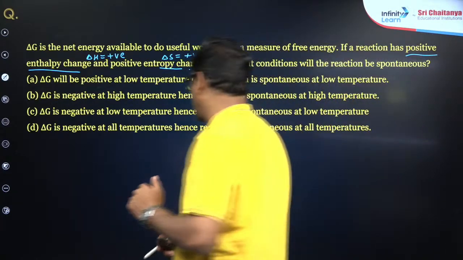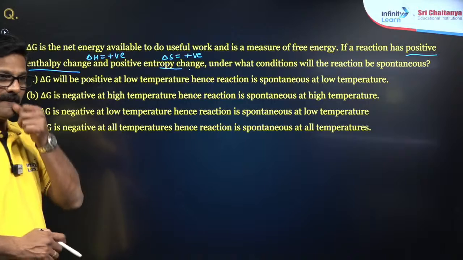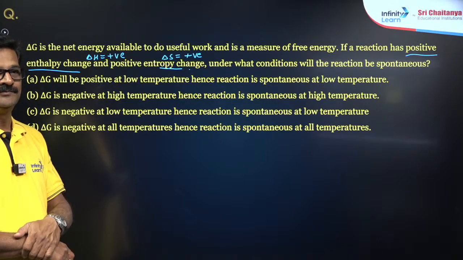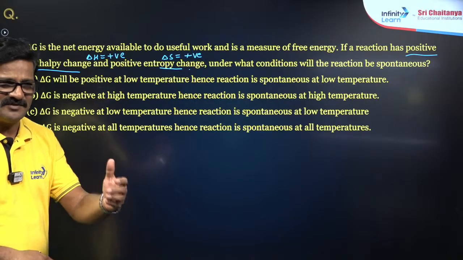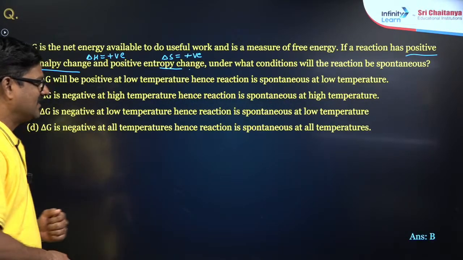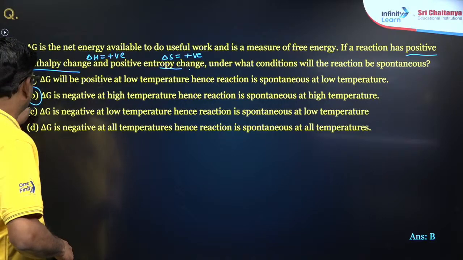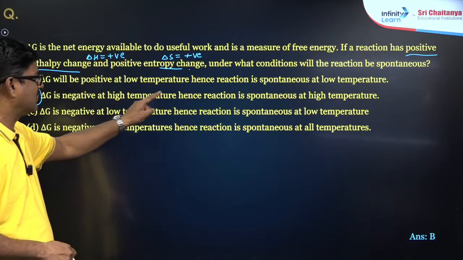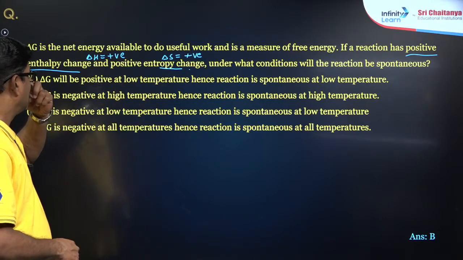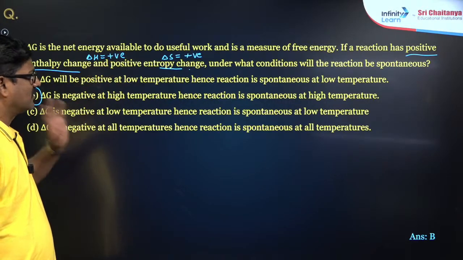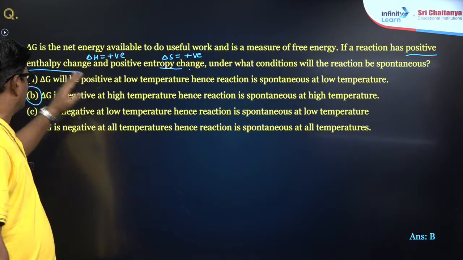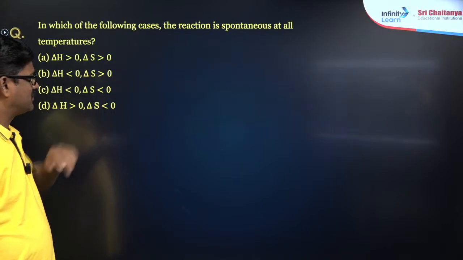And what is your answer here? Say some answer. Jaldi batao. It is going to be B. Delta G is going to be negative at high temperature, hence the reaction is spontaneous at high temperature. Delta G is the net energy for useful work done, if the reaction has a positive enthalpy change and a positive entropy change.